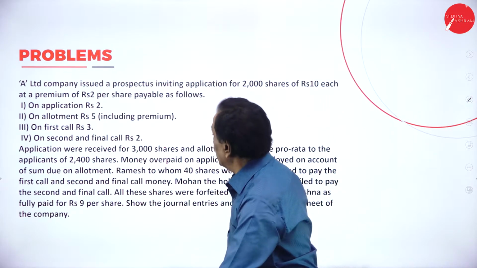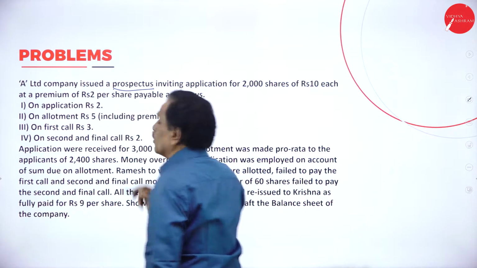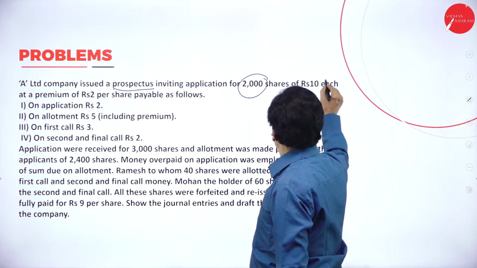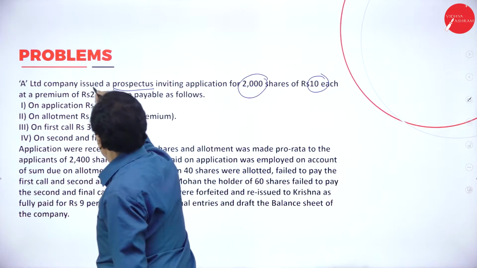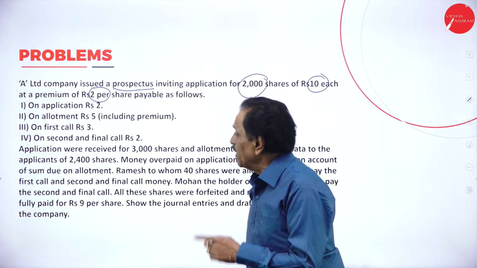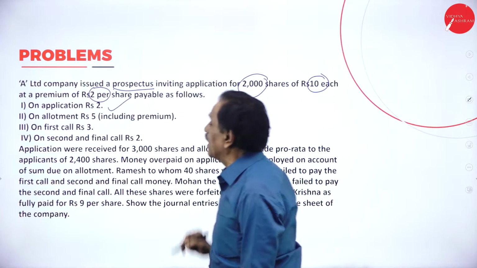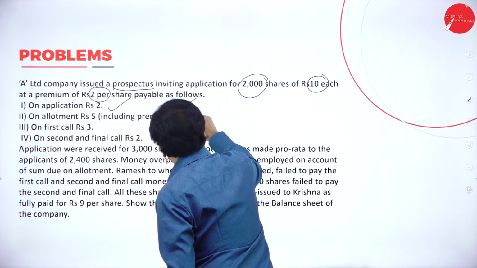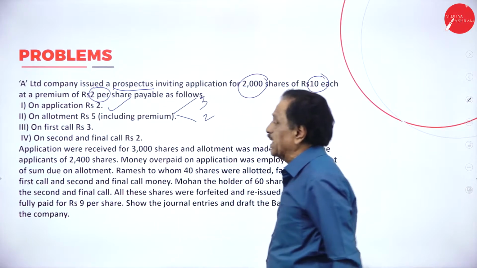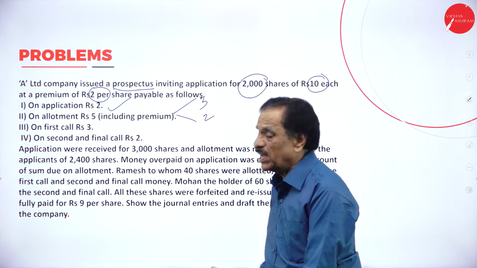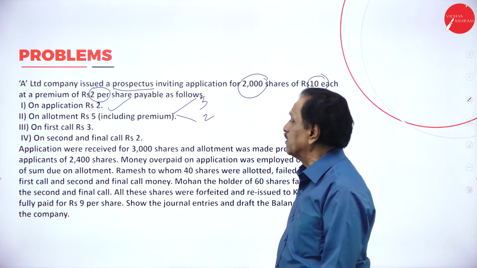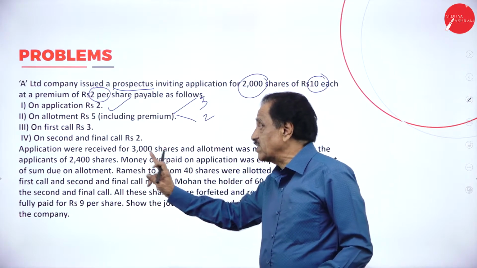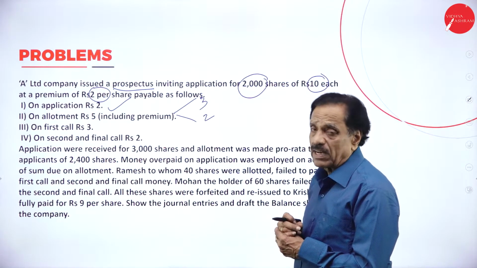A limited company issued a prospectus. I will tell you what prospectus means. Inviting applications for 2000 shares of rupees 10 each at a premium of rupees 2 per share. They have to pay on application rupees 5, on allotment rupees 5 including the premium. That means 3 rupees is the real money, 2 rupees is the extra money. On the first call, they have to pay 3. On the second and final call, they have to pay the balance. First they pay application, then allotment, then the first call, then the second and final call.